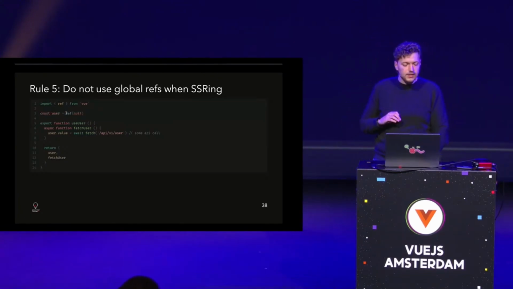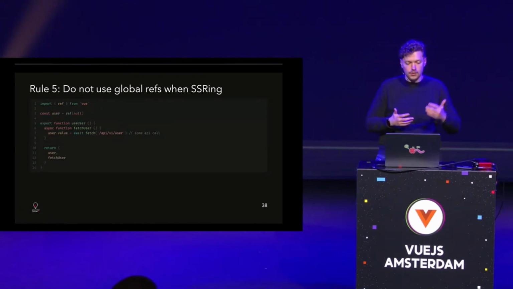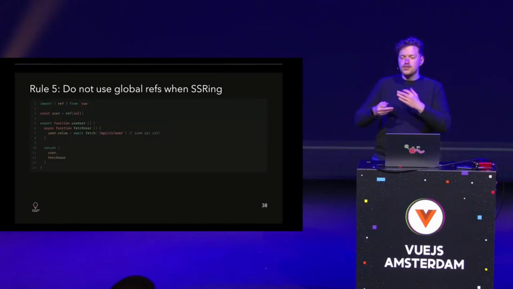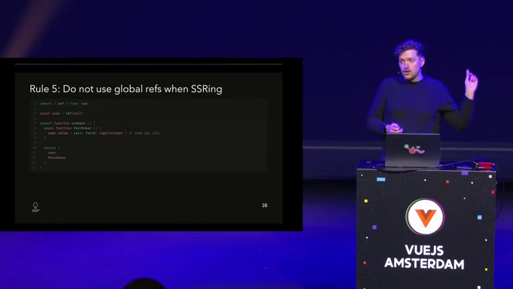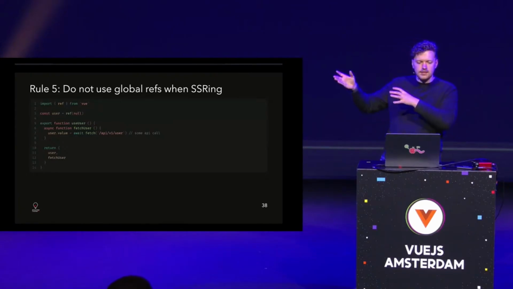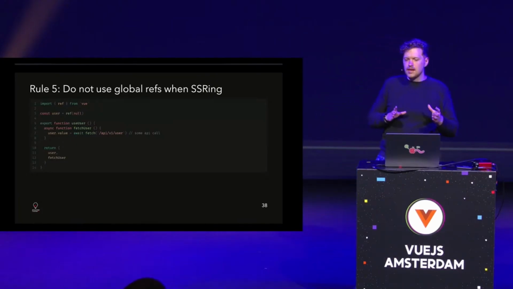As soon as you do things on the server, you have an issue, because this here is global state. And while you want global state, this is the whole idea, like, it should be global. I want to have it accessed everywhere, because otherwise it will be a new user every time I call useUser. That's a problem if you do this and call it on the server: that global state will persist throughout multiple calls. So you end up with user A having user B set up, maybe, if you don't fetch it. Horrible errors happening because of that.